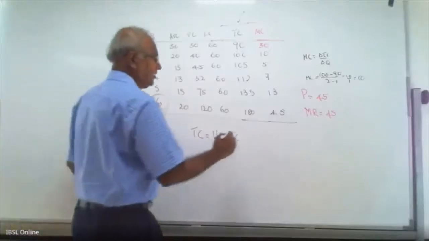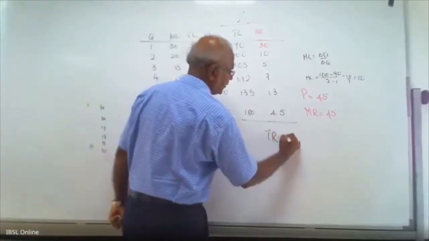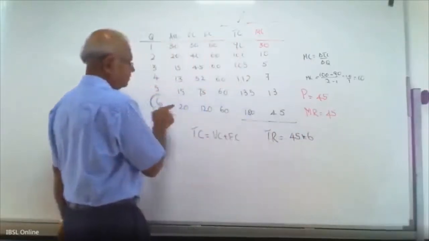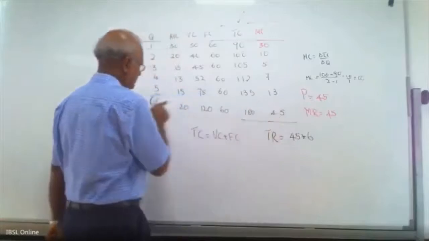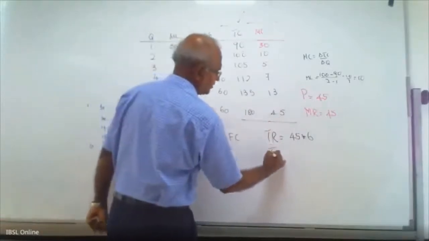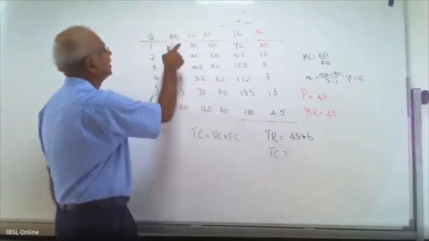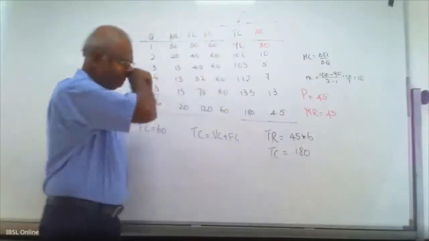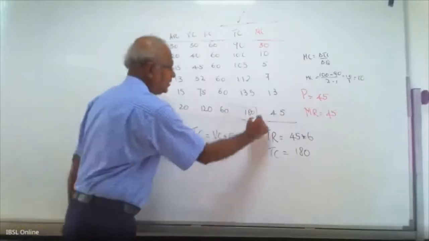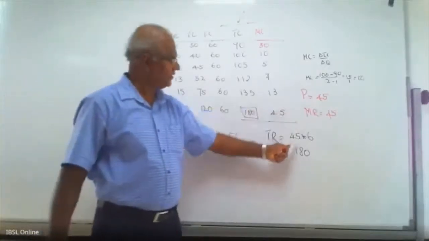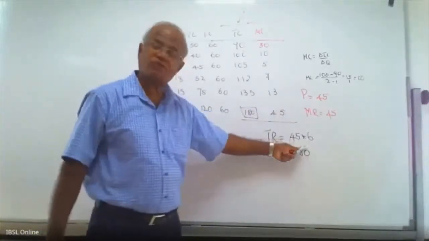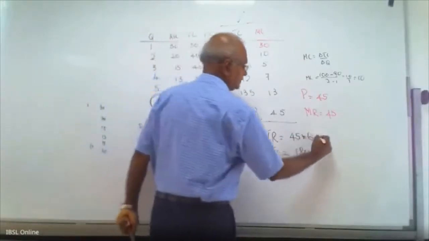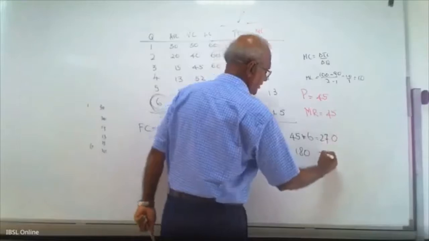Same question. Profit: total revenue is 45 into 6, market price 45 into 6. Total cost, we know, is 180. Therefore, by selling 6 units, the profit maximizing output, the firm can earn 45 into 6, that is 270.